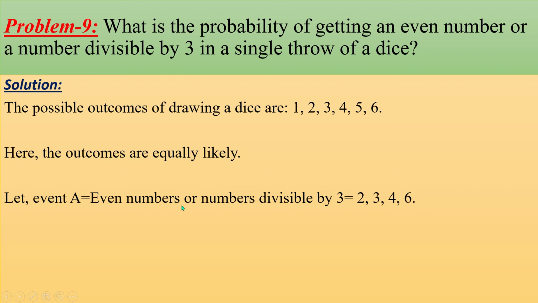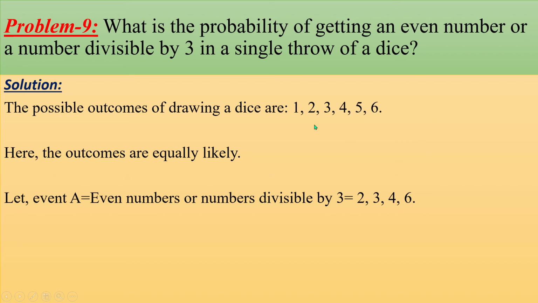Okay, the even numbers are 2, 4, 6 and the numbers divisible by 3 are 3 and 6. So we take one set 2, 4, 6 and another set 3, 6. Okay, as it is 'or', that means we have to use union.